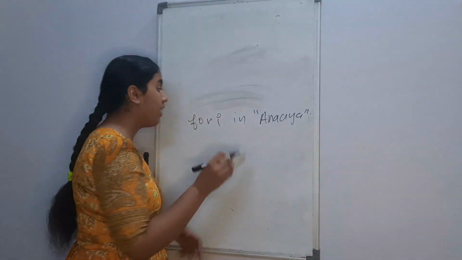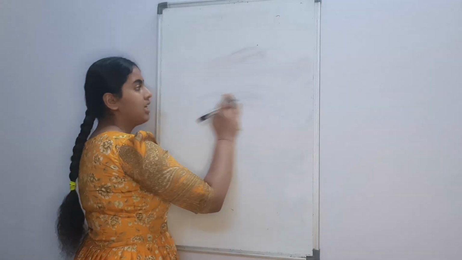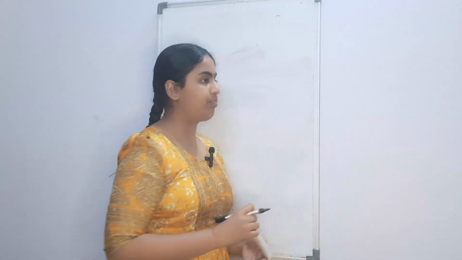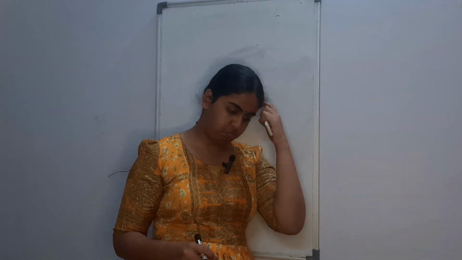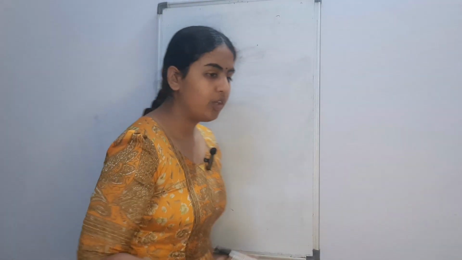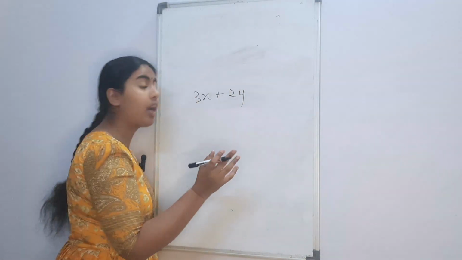Okay, now you can concatenate a string. Have you ever heard that in algebra only like terms can be added and subtracted? For example, if you want to add 3x plus 2y, in algebra you can't do it, right?